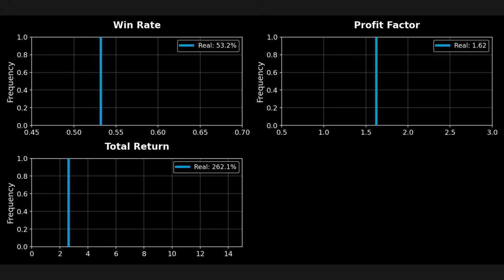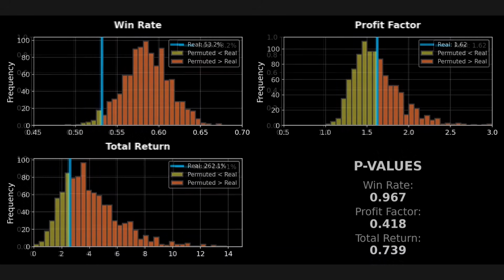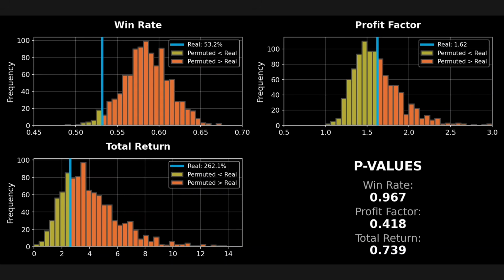On the traditional backtest, we got a 53% win rate, 1.6 profit factor, and a 262% return. These are the results on the real data, but now let's add in the permuted results. We can immediately see that the real results do not consistently outperform random chance. The metrics look good on paper, but not because of any skill in the strategy. All of the p-values are way too high, so we know that this strategy is definitely not worth pursuing. That also means that we don't need to waste any time validating it. So this is permutation testing.